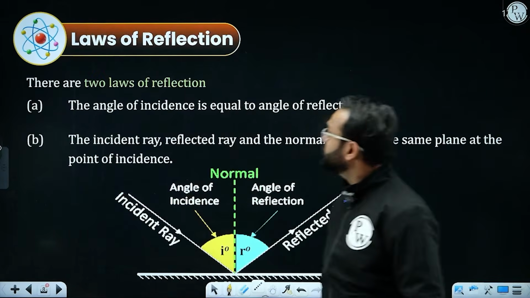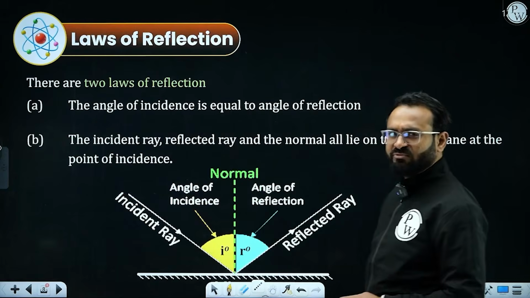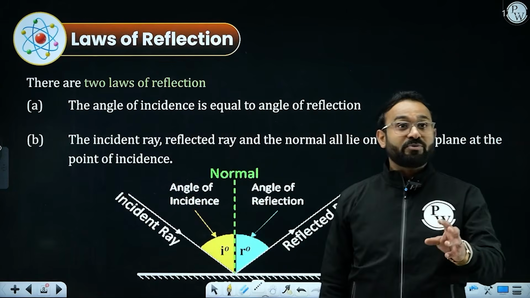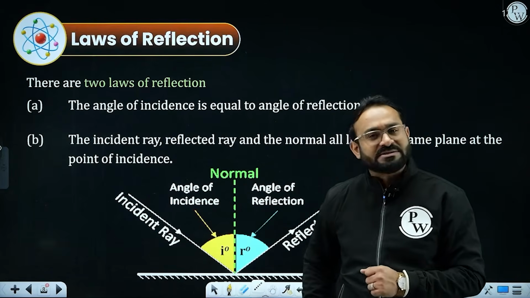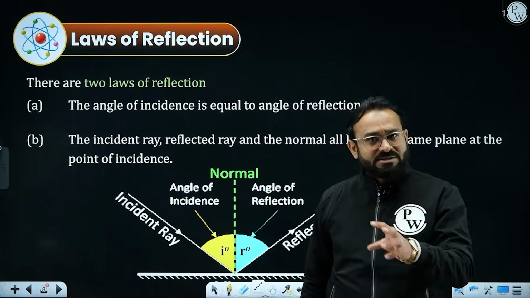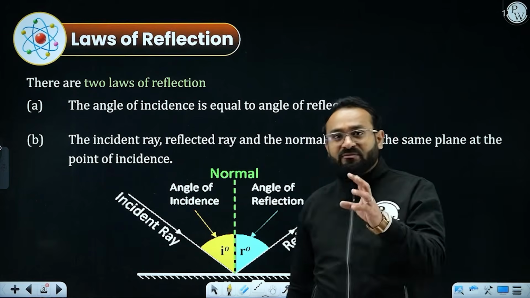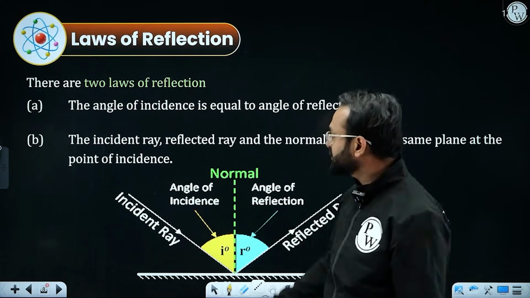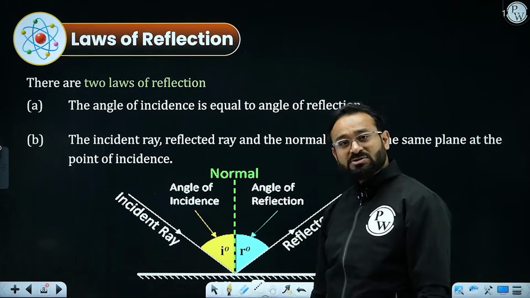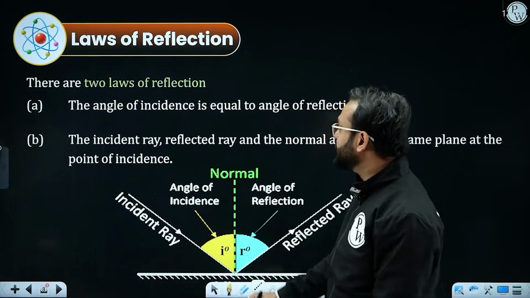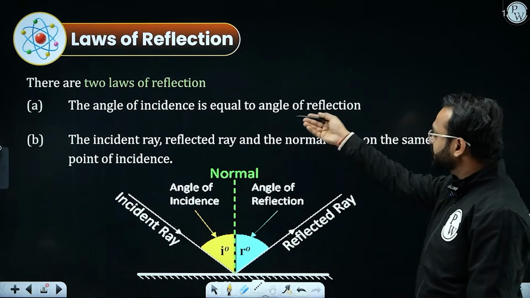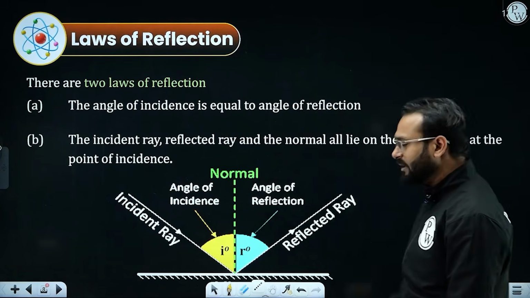Moving ahead, what are the laws of reflection? One of the favorite questions, or analytical based questions, which appeared in previous years, is based on such a diagram, which is the explanation of the law of reflection. According to the laws of reflection, we have two different laws. The very first law says the angle of incidence is equal to the angle of reflection.